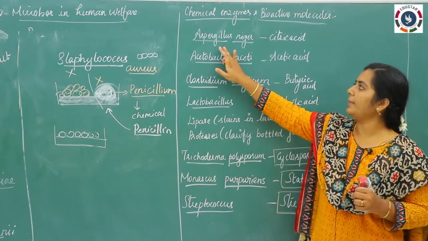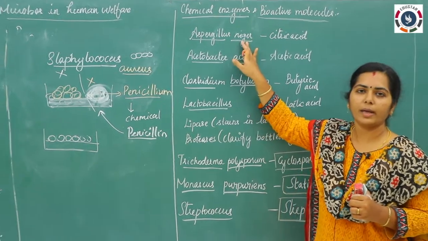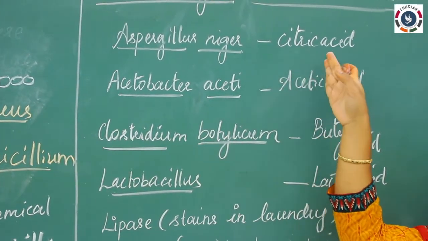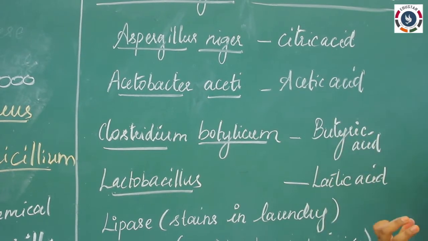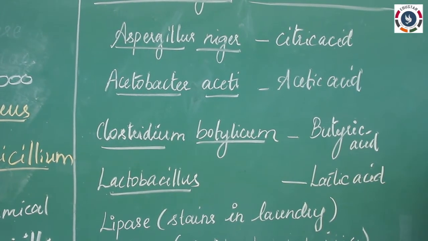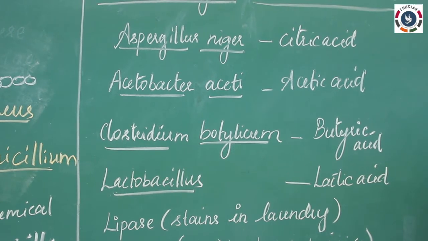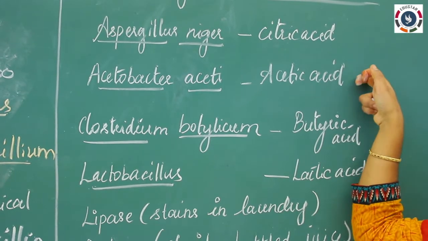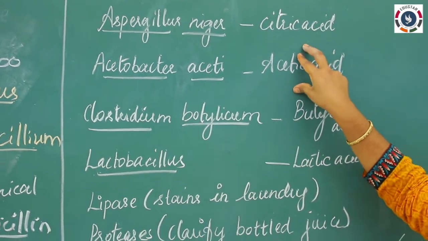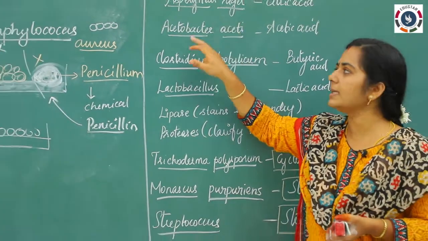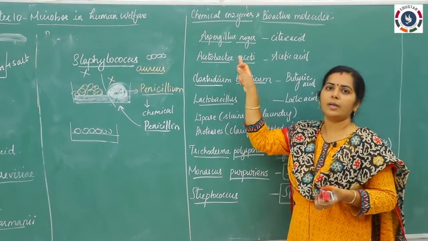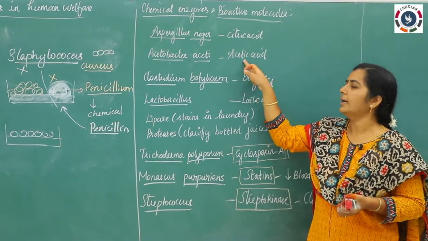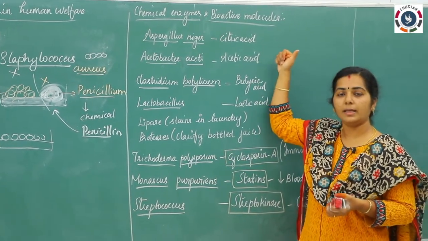Okay, for example, if you take Aspergillus niger, it is a fungus, helpful for the production of citric acid. We know the application of citric acid: it acts as an important agent as a food preservative. Citric acid as well as acetic acid are used as food preservatives. In the case of acetic acid, the organism producing it is Acetobacter aceti. Okay, so this is a bacterium which is able to produce acetic acid.